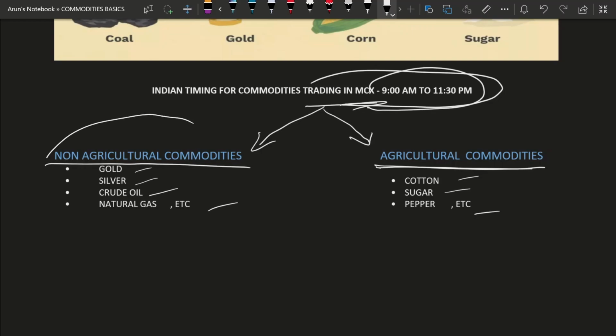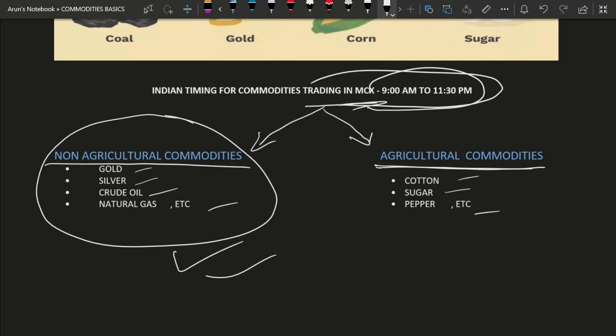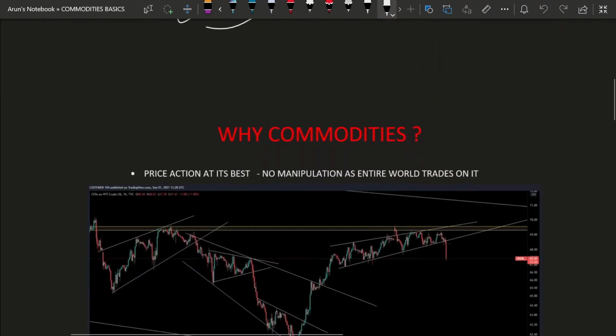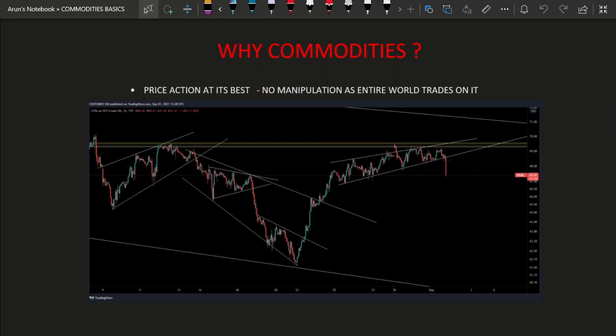Mainly, we'll be focusing on non-agricultural commodities trading because these are the commodities which are heavily traded with good volumes in India, right? Now, coming back to the video, why should you trade commodities? In commodities, price action is at its best. This is the number one reason. Now, why am I saying this?